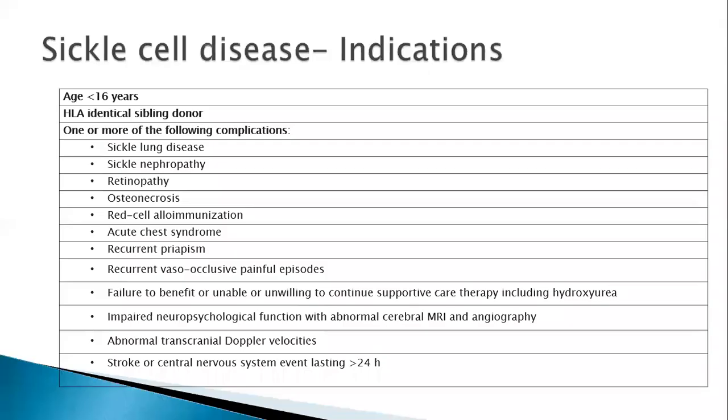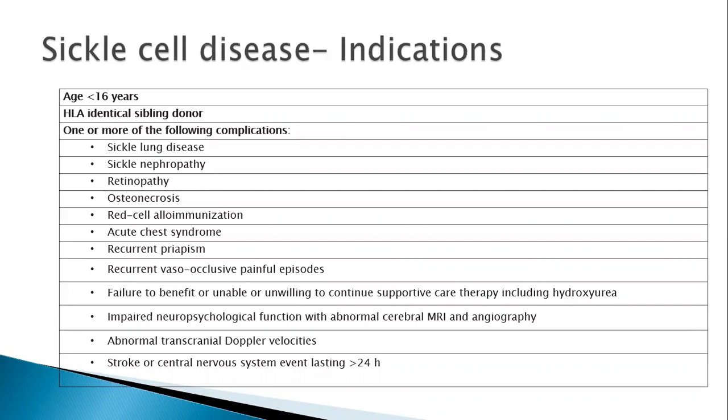So in which patients do you advise transplant in sickle cell disease? Age should be less than 16 years and an HLA identical sibling donor. This is very important because if you have an HLA identical sibling donor, you would offer this as a very good option. But if someone doesn't have an HLA identical sibling donor, haplotransplant or cord blood transplant is strongly discouraged in sickle cell disease because of inadequate evidence, and haplotransplant especially has a high incidence of GVHD in these patients, and the mortality is just not acceptable.